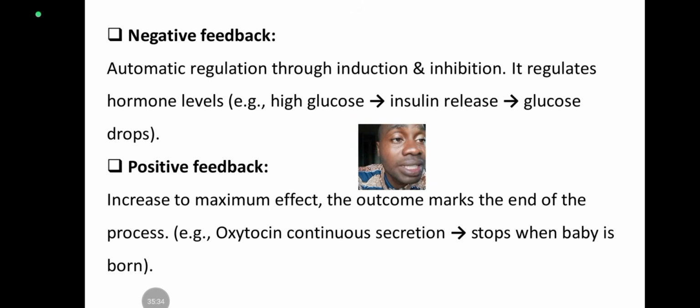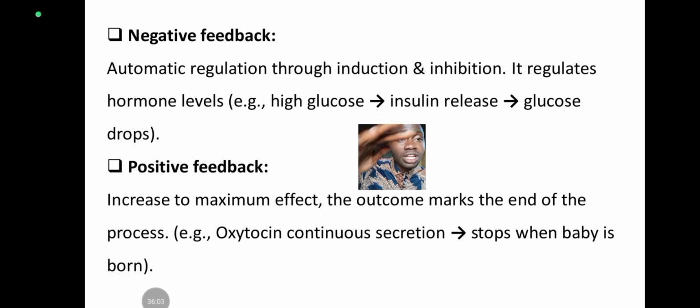When the body cells detect it, the body cells send a signal to the pituitary, through the hypothalamus, and the pituitary releases a hormone to correct that defect, to bridge the gap, to ensure that correction is attained. So that's it. It's automatic. It controls itself. It's detected by the cell.